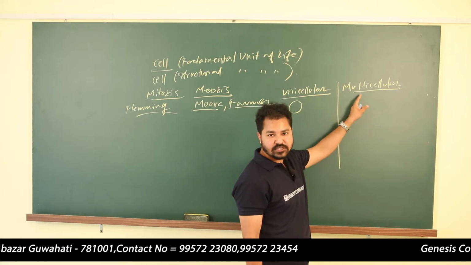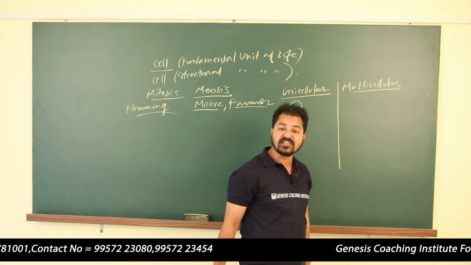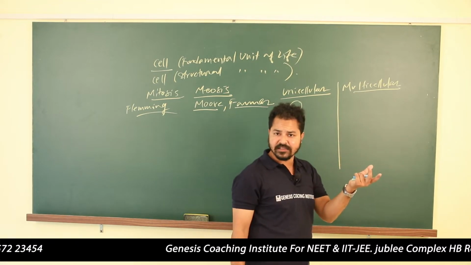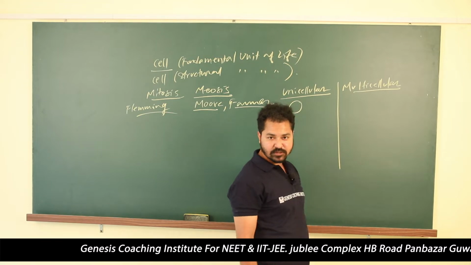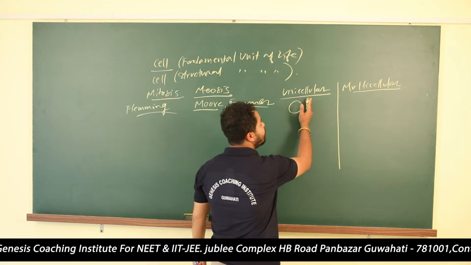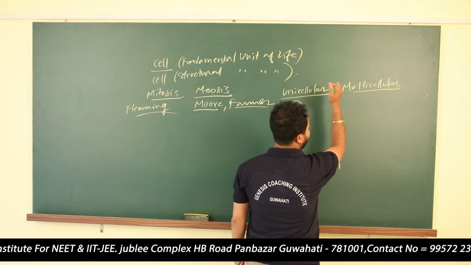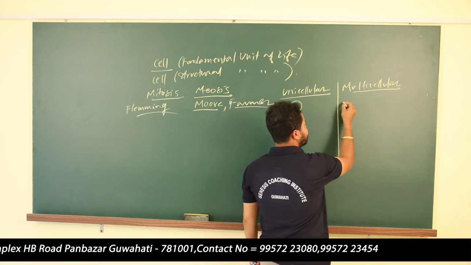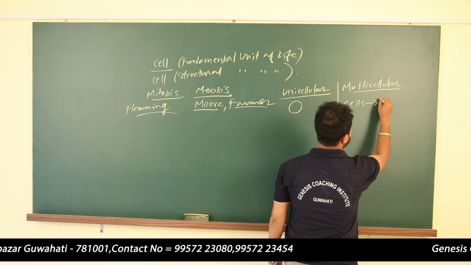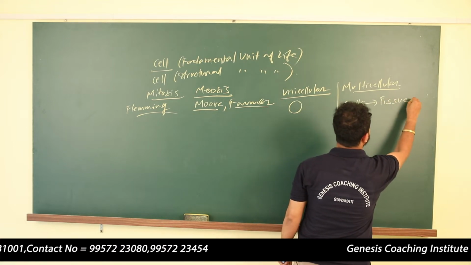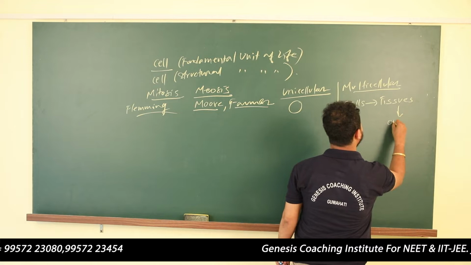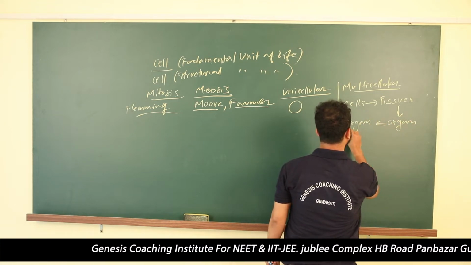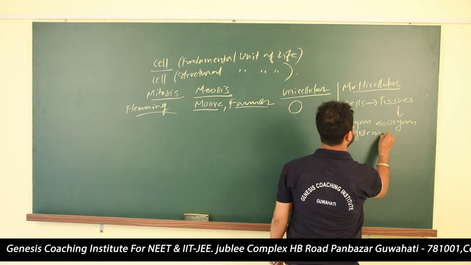And in multicellular organisms, we have special structures to perform different functions. A simple organism doesn't need that type of structures. Their single cell can perform all the functions. But in multicellular organisms, many cells combine. What does it form? It forms tissues, and tissue will form organ, and organ will form organ system. Are you getting my point?